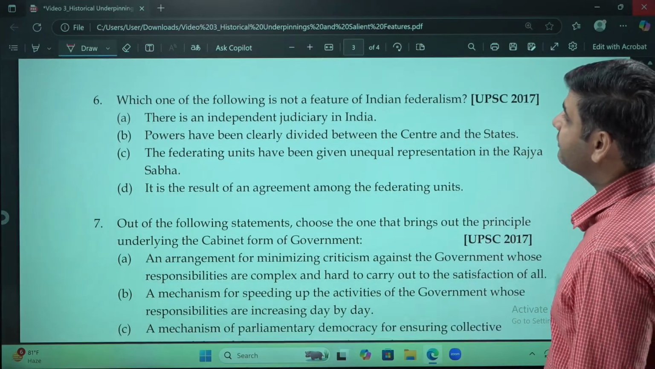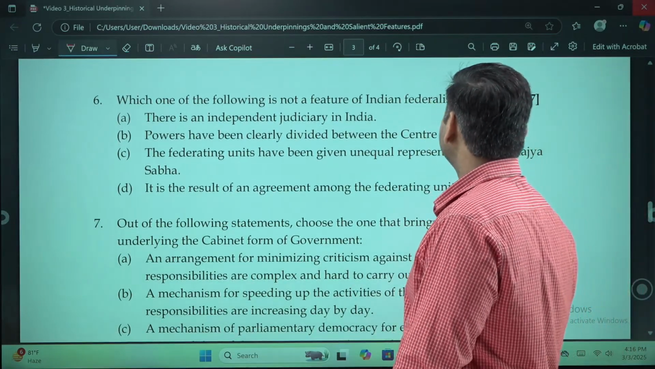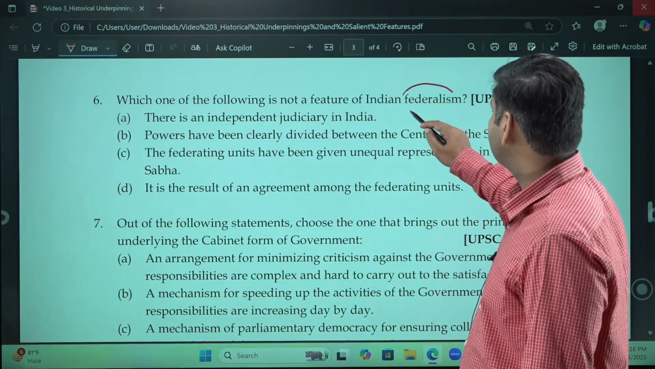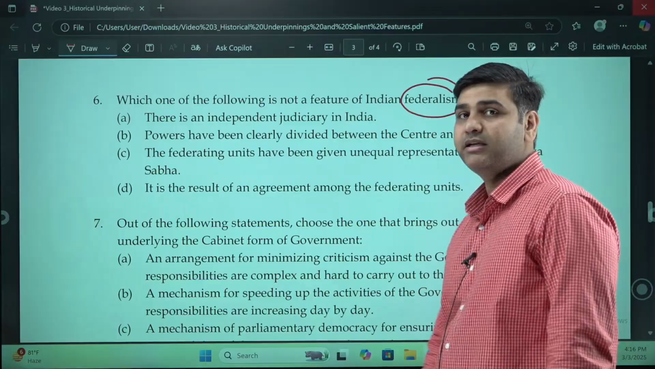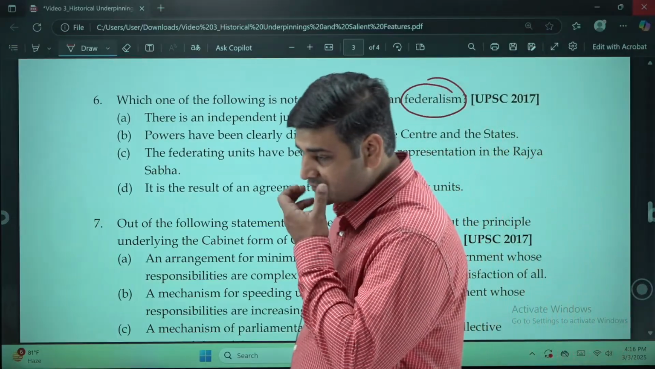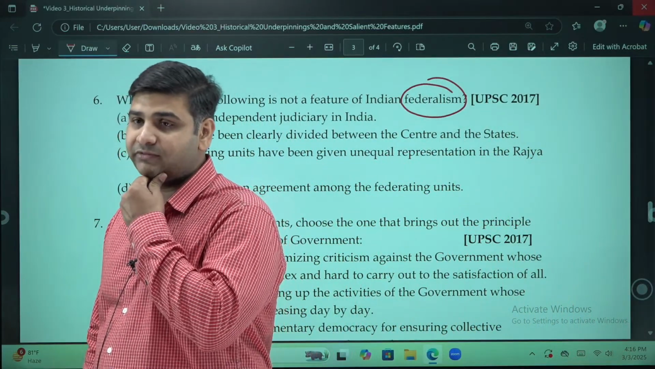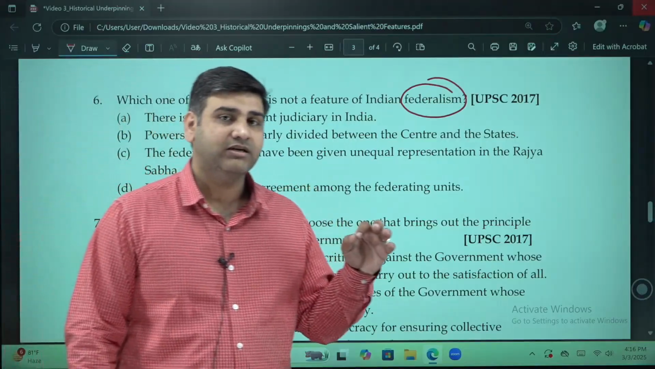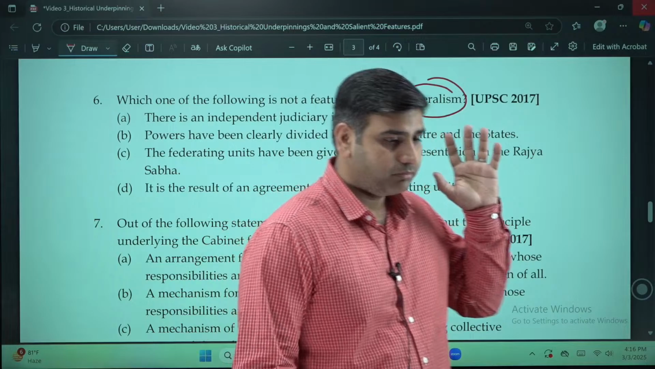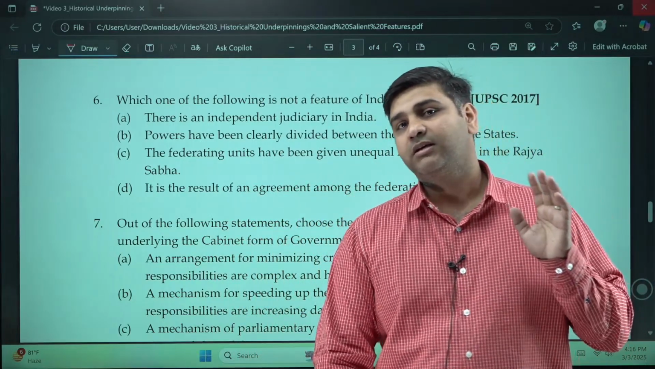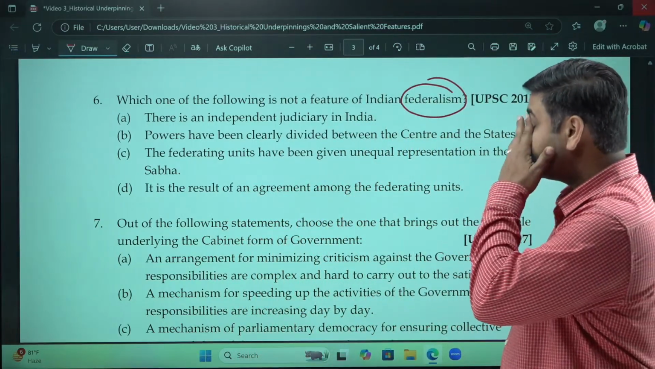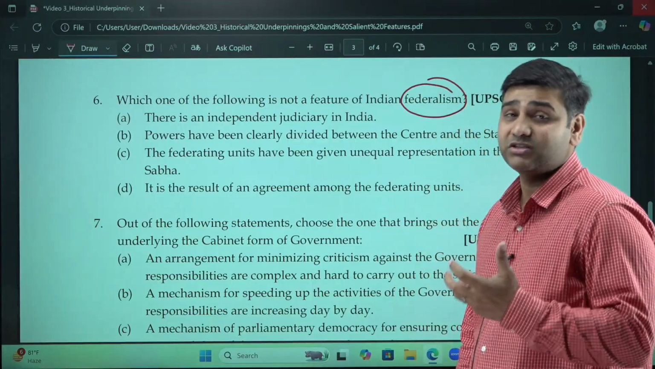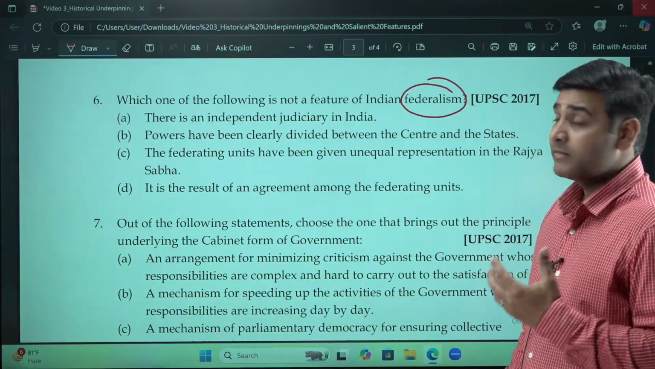Coming to the 6th question, which one of the following is not a feature of the Indian federalism? Again, see the basic salient feature of the Constitution, they come again and again. What is the union feature? Which among them are the federal feature? All these keeps coming every time you see previous year questions. These things are very, very important, and I think you should pay attention to these basic features of the Indian Constitution. Like federalism.